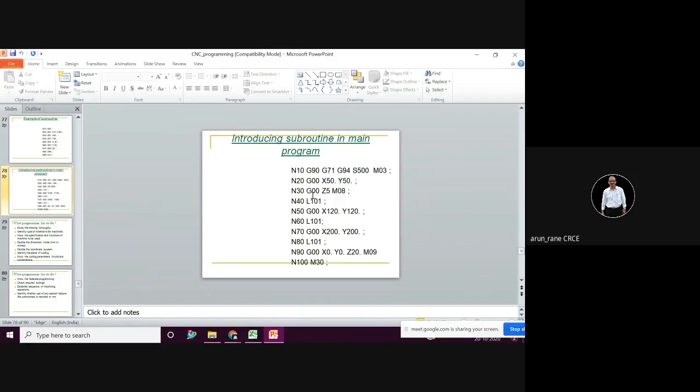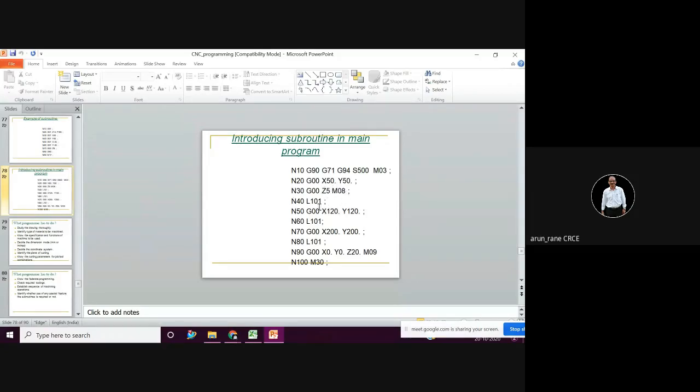Now the tool has come to Z5. Here there is a mistake. It should be 5 point, so 5 mm above the workpiece. In Fanuc, it will take it as 5 micron. That is almost going to bang your workpiece, just 5 micron above it, so it is going to hit the workpiece. And M08 is nothing but the coolant on.